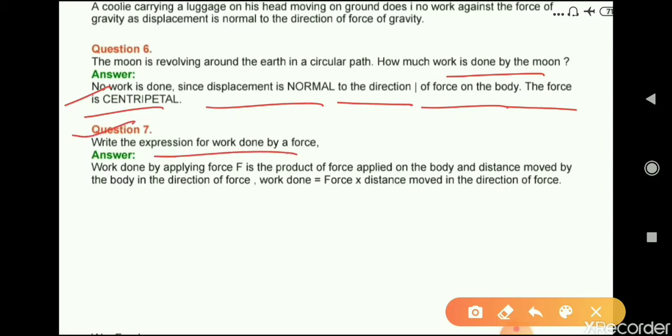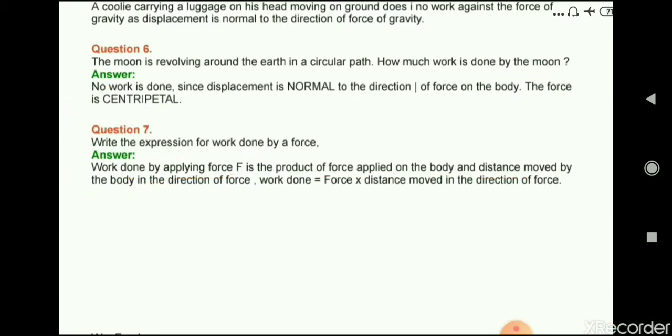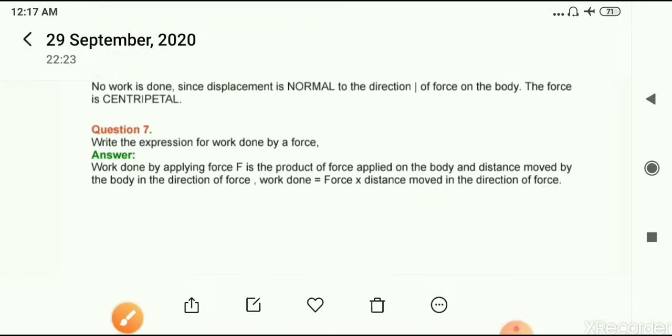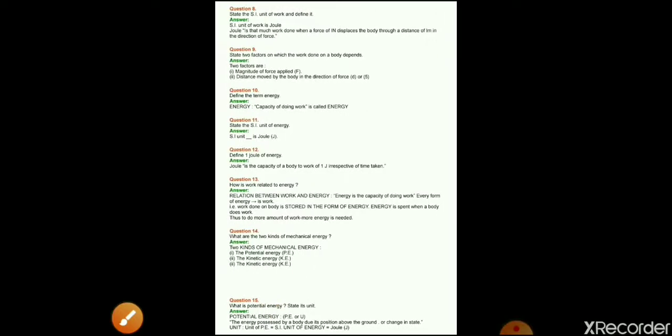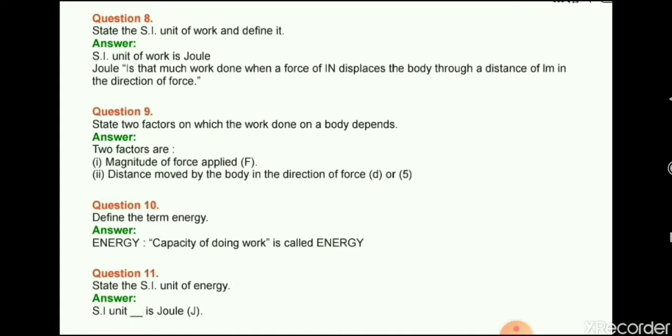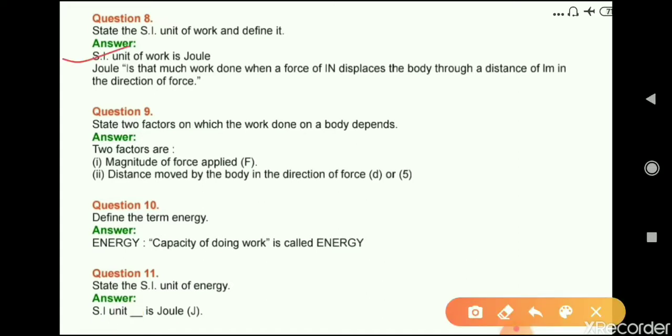Question number 7. Write the expression for work done by a force. Answer. Work done by applying force F is the product of the force applied on the body and the distance moved by the body in the direction of force, that is, work done equals force times distance moved in the direction of force. Now next question. Question number 8. State the SI unit of work and define it. Answer. The SI unit of work is joule, and one joule is the work done when a force of 1 Newton displaces the body through a distance of 1 meter in the direction of force.